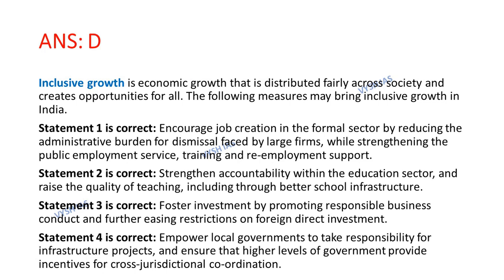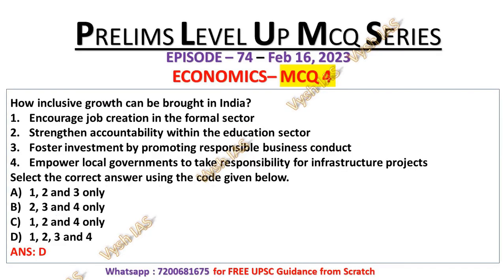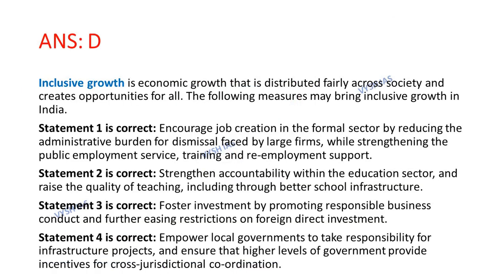That is already mentioned in the statements. So statement number 1 is correct because encourage job creation in the formal sector by reducing the administrative burden for the dismissal faced by large firms while strengthening the public employment services, training and re-employment support. So statement number 1 is correct. Now, let's look at statement number 2, that is strengthening accountability within the education sector and raise the quality of teaching, including through better school infrastructure. That's why statement number 2 is correct.